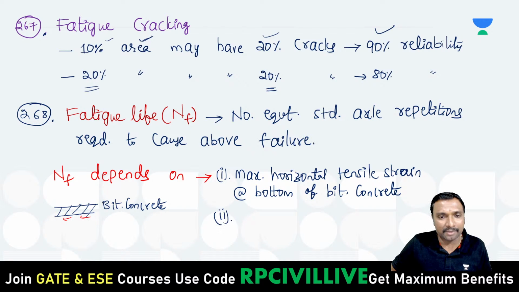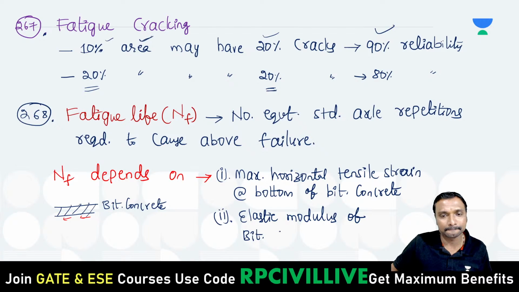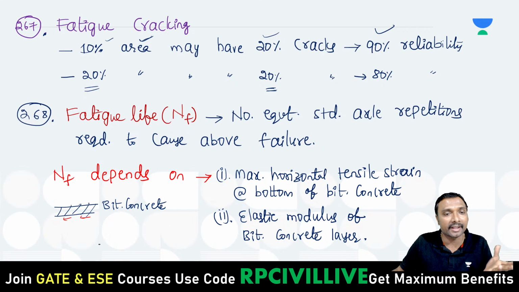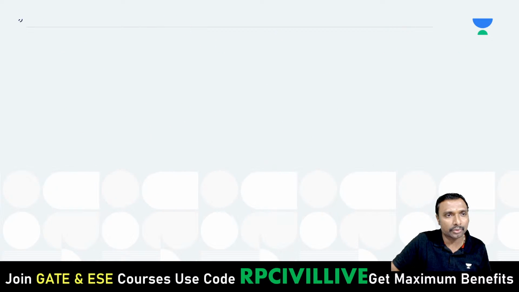Now, the bottom of the top layer, and also the elastic property, no? The elastic modulus of this bituminous concrete layer. Because if it has more elasticity, even for a larger number of repetitions, permanent deformations will not occur. Its elastic properties as well as the maximum horizontal tensile strain it can take, these two influence its fatigue life, right? Now this is 268, and this is 269.